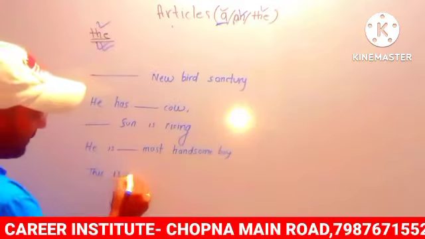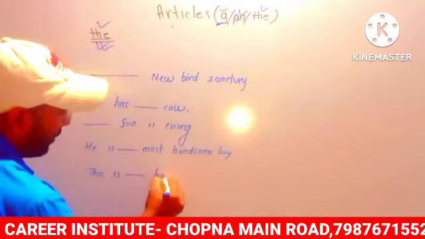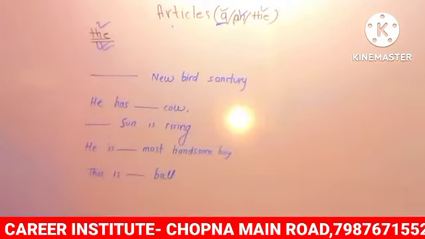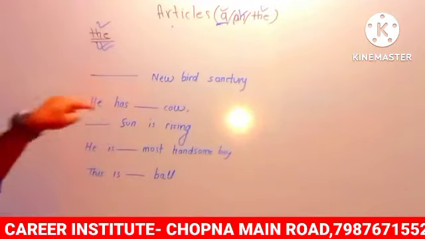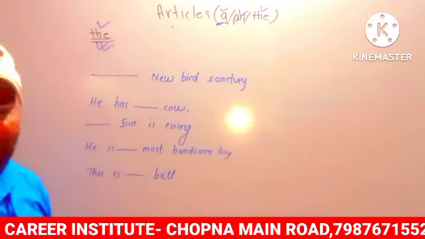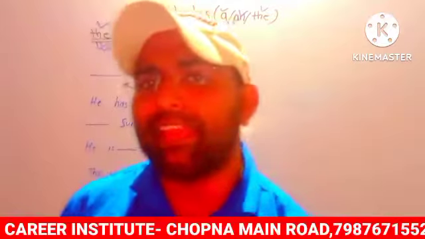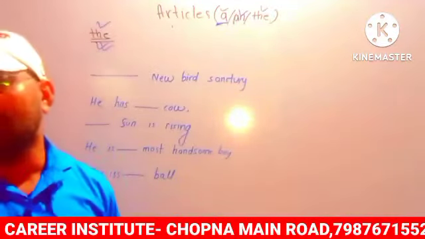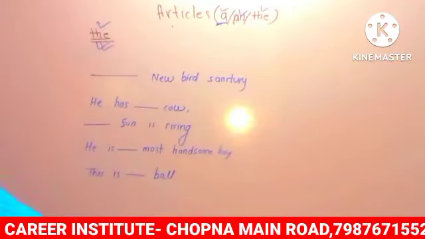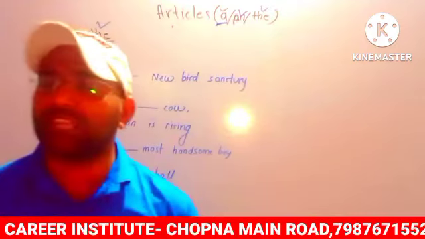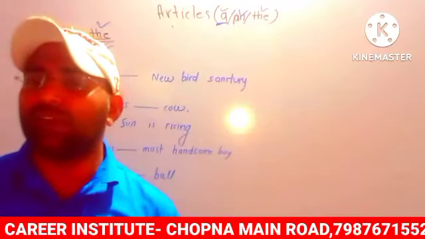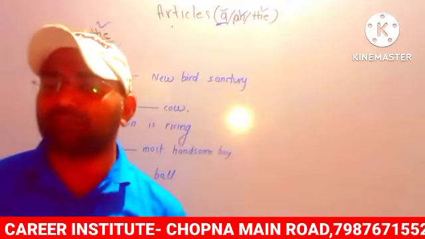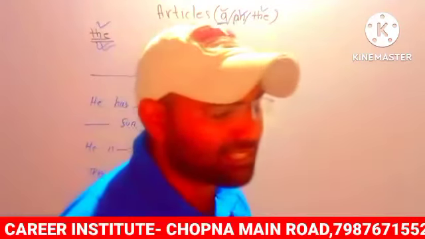This is dash ball. How many blanks? 1, 2, 3, 4, 5. We have 5 blanks. Focus here. What's the condition? What do we have to check? After the blank, which letter do we have to check? The first letter. After the blank, we have to check the first letter.